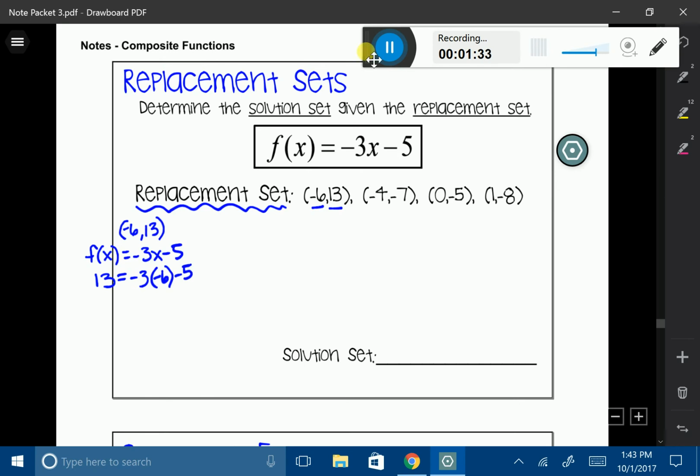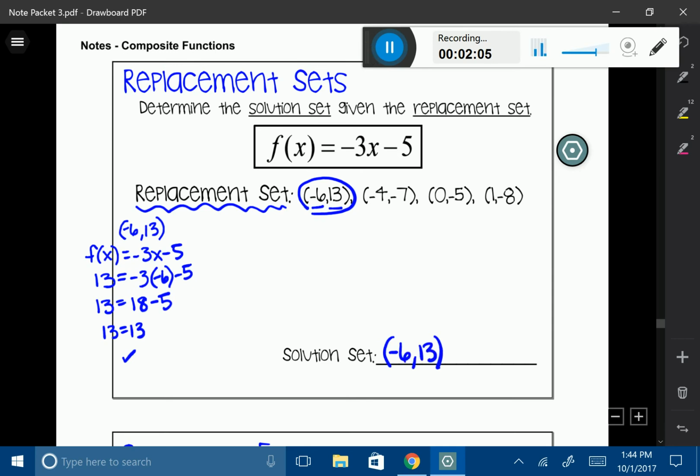I'm going to go ahead and simplify this out. It looks like I have 18 minus 5. You can see that 18 minus 5 does indeed equal 13. Since I get the left side equaling the right, and my x value, when I substitute that in, actually equals my y value, this coordinate is part of my solution set. So I'm going to go ahead and write that down here.